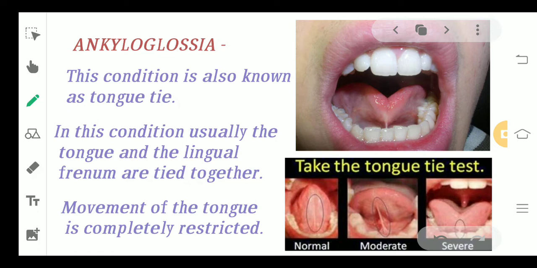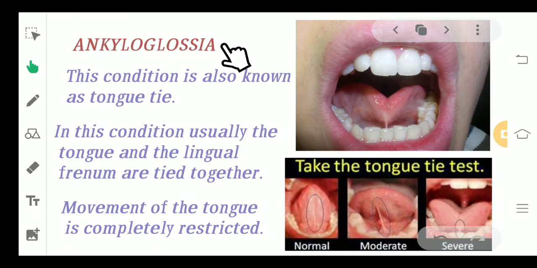Moving on to the next condition, that is ankyloglossia, which is commonly said to be tongue tie. Now remember, this condition is usually seen in patients when they are born. At the time of the birth of the child, this condition can be seen, and most of the time when the doctor comes to examine the newborn, he checks for this abnormality in the baby's mouth, and if this condition is present, then this is a very minor surgery which he does on the same spot, and you can cure the condition.